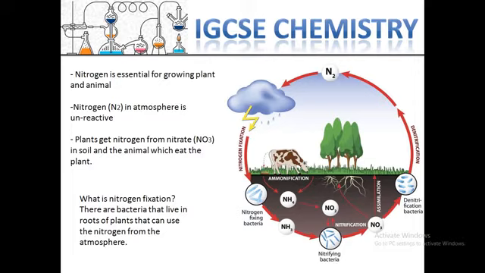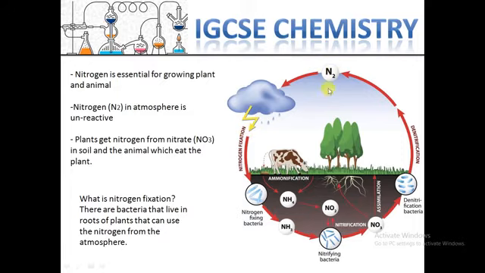Nitrogen or N2 in the atmosphere is unreactive, as I mentioned in the previous session, unless there is lightning or a thunderstorm. Lightning can break down the nitrogen.